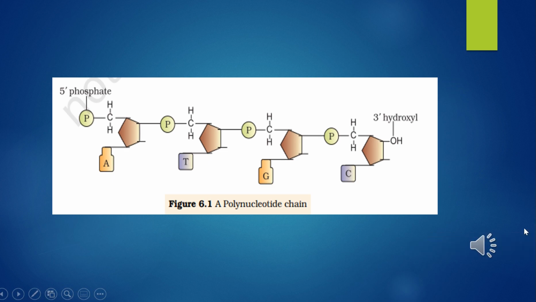This is a clear picture of a polynucleotide chain, showing a phosphate group at the 5' end and a hydroxyl group at the 3' end. So this is showing the 5' end and the 3' end.